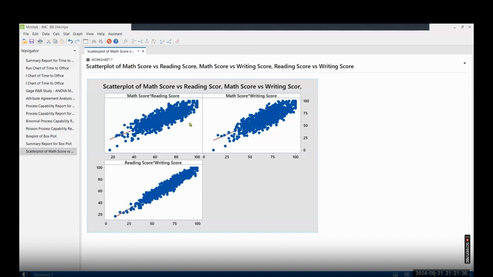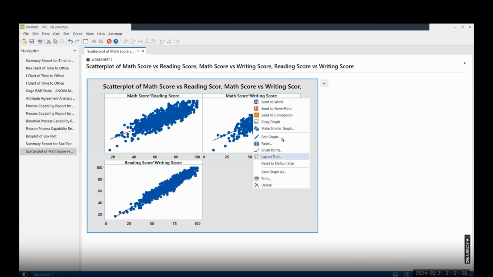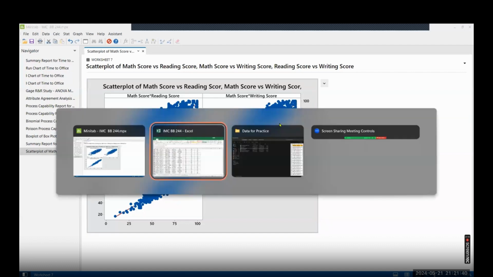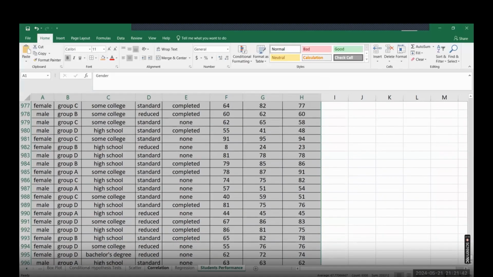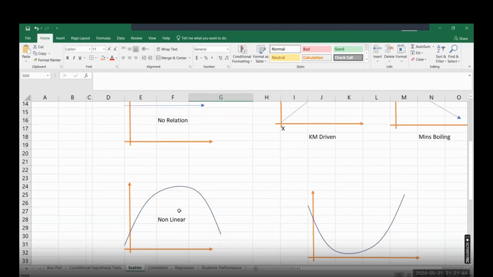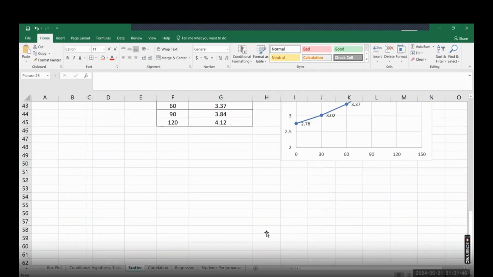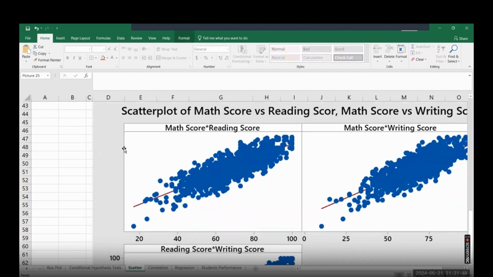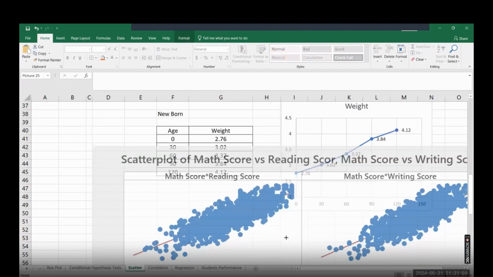So all of these three, math versus reading, math versus writing, or reading and writing, have a positive relationship. That's how we see the graphical relationship. Let me put this as a scatter plot. Now you want to see the correlation between these three variables.